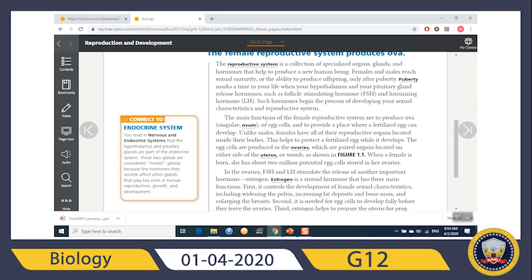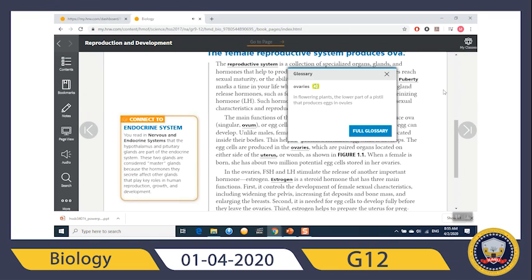So, unlike males, females have all their reproductive organs located inside their bodies. So, females, their reproductive organs are located inside the body. Not like the males. We'll reach that later today. So, the female inside, male outside. So, the egg cells are produced in the ovaries.